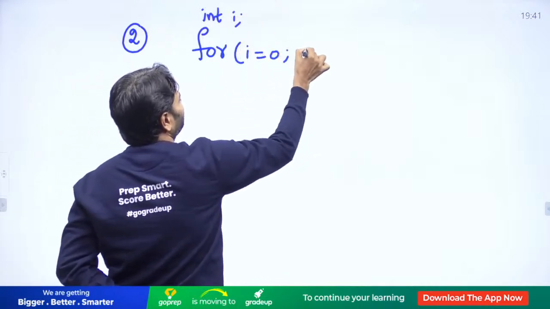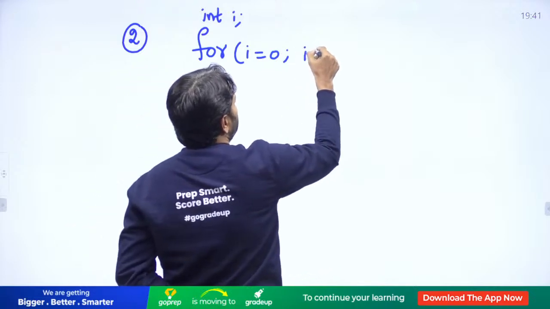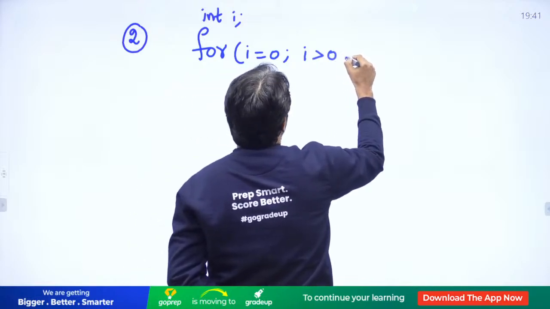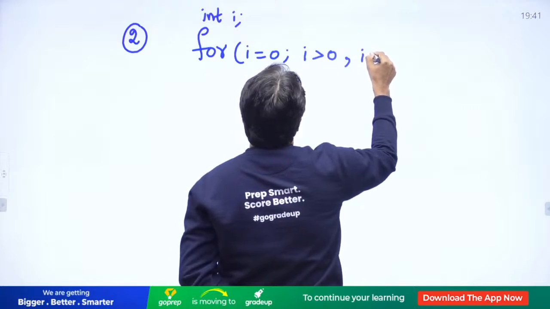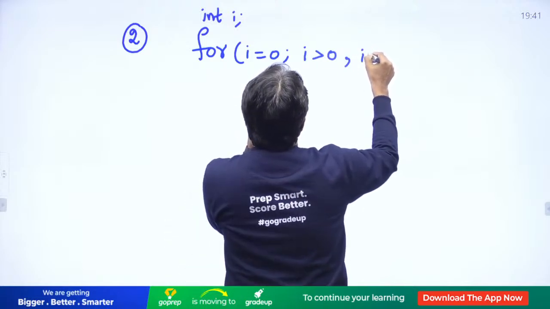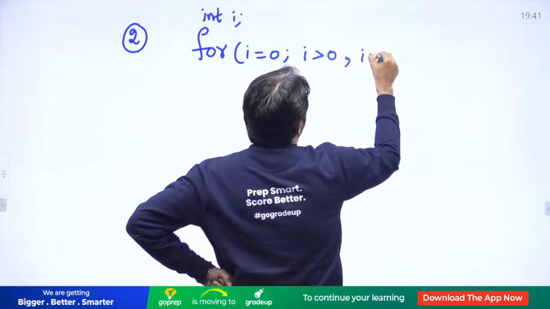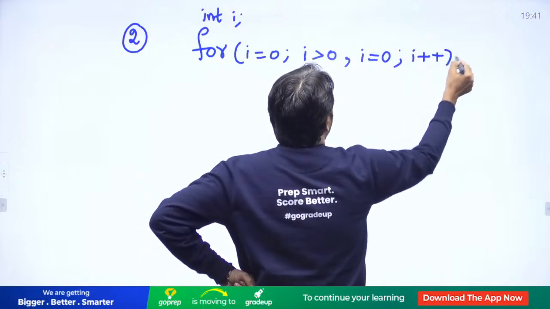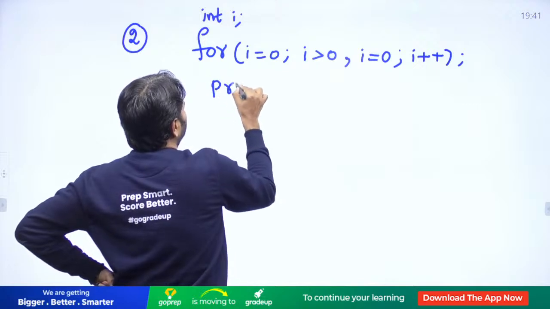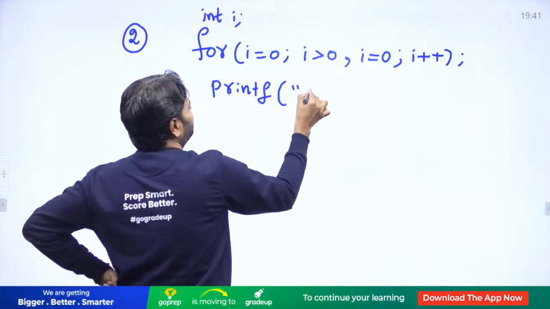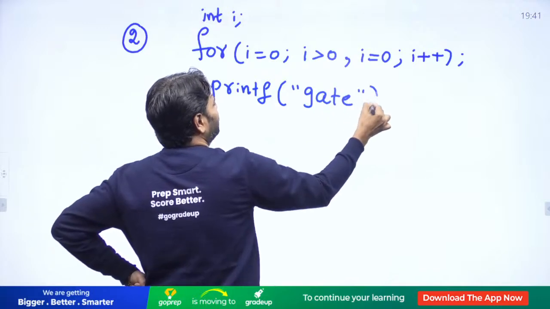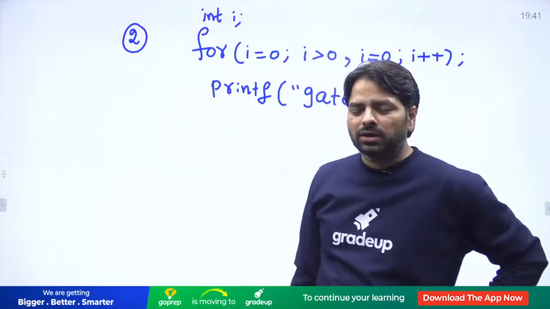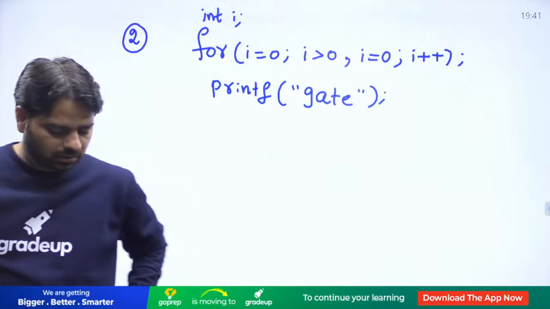I equal to 0, I greater than 0, comma, execute. Every comma and semicolon counts in the program. Remember that. Every comma and semicolon will cost you in the exam. Come on, guys, quick.